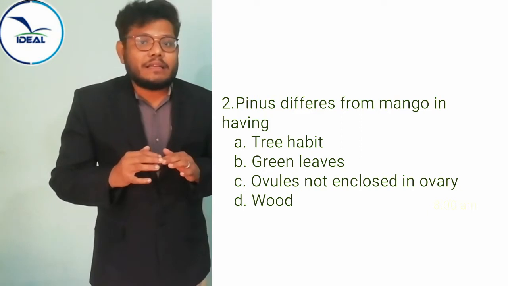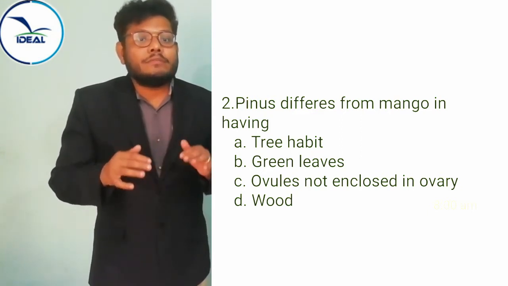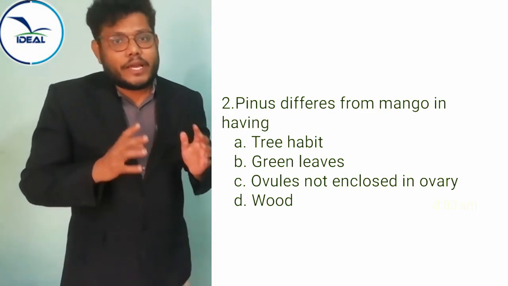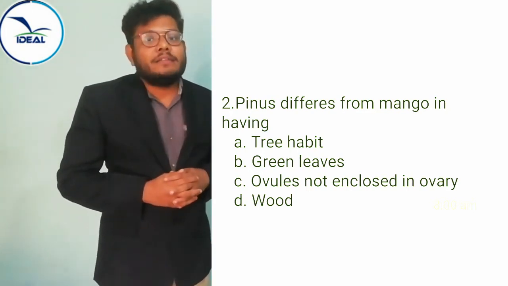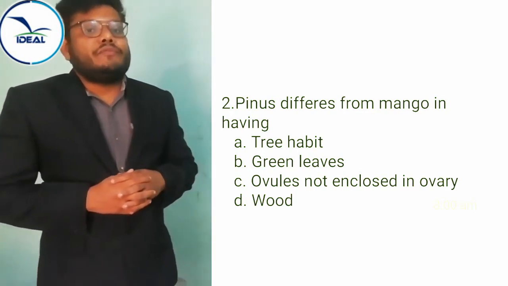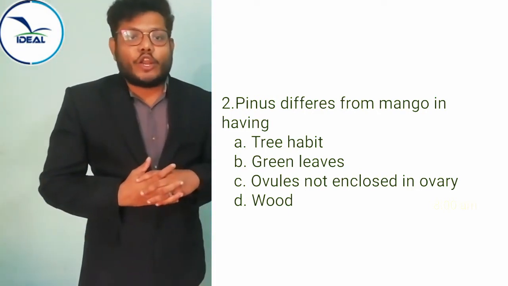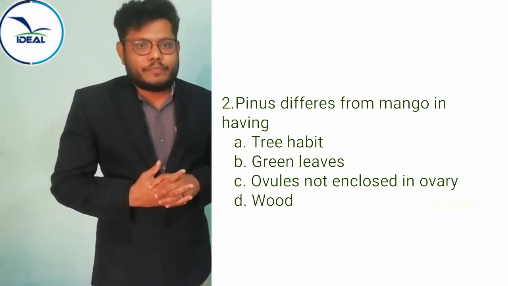In mango, the seeds are enclosed within fruit. So the right option is option C: Pinus differs from mango in having ovules not enclosed in ovary.